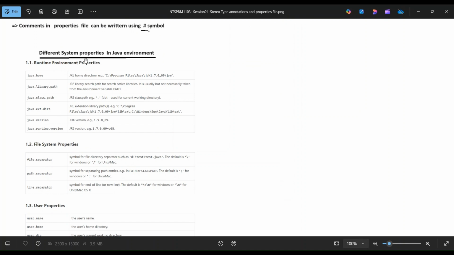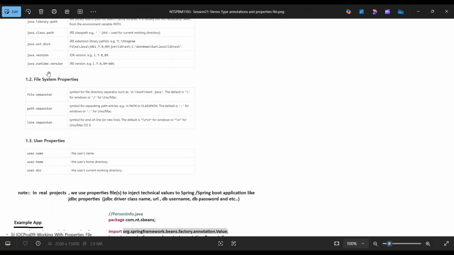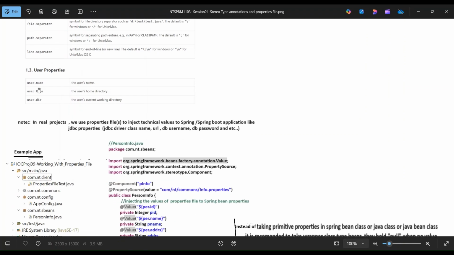And these are different system properties in the Java environment: java.home, java.library.path, system file properties, user properties.